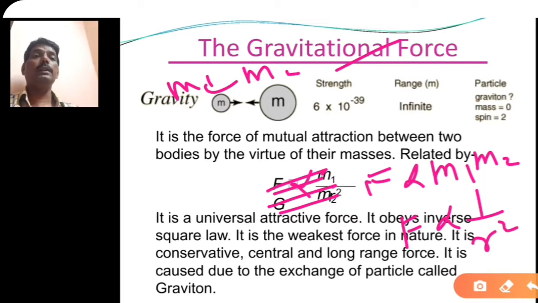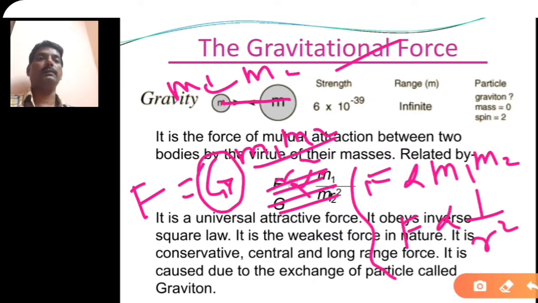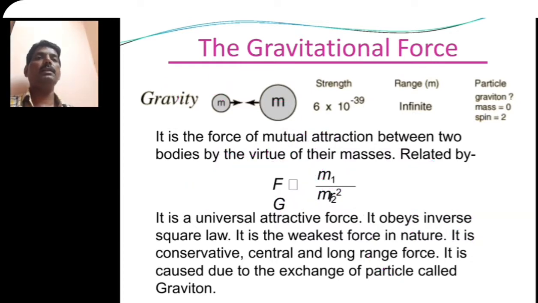So no doubt this force is the central seeking force. It always acts along the line joining the two centers of the objects. So from this you can write F is equal to capital G times m1 m2 upon r square, where G is called the universal gravitational constant. So this is called the gravitational force.